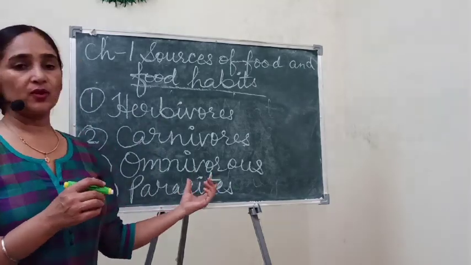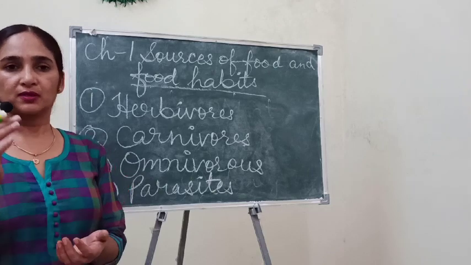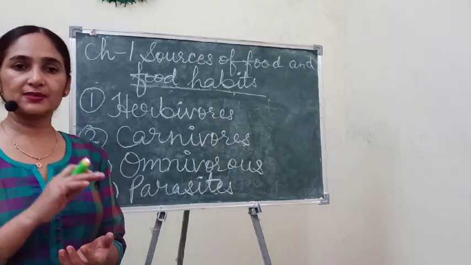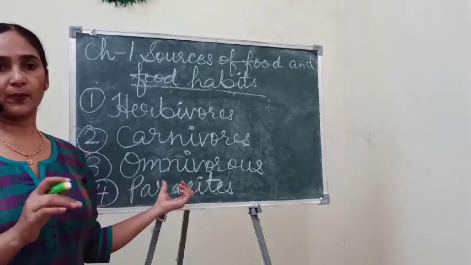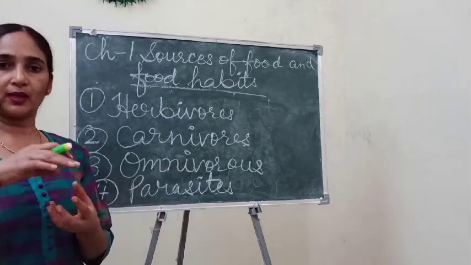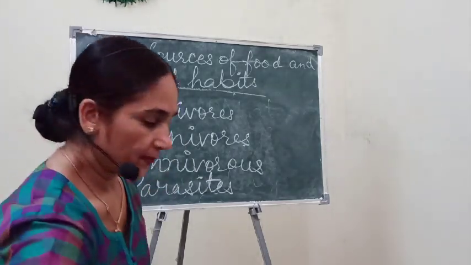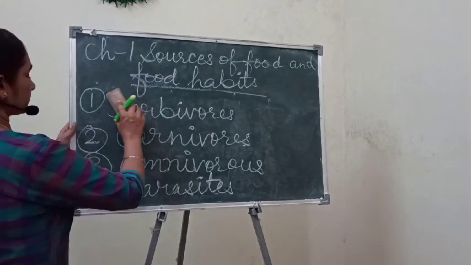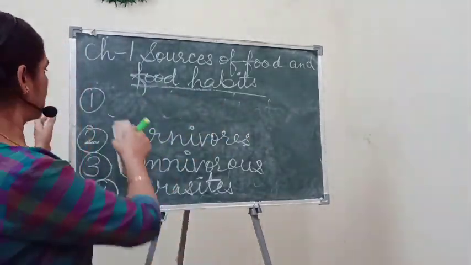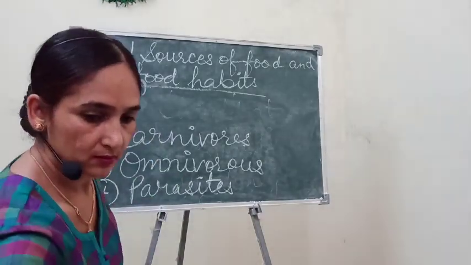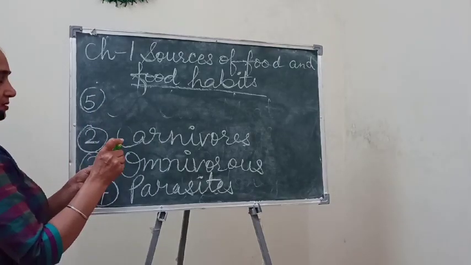And other example you can take as worm which stays in the stomach or intestine of our body, that are also parasites. Okay, so parasites can live on the body or inside the body also. Okay, so after parasites, fifth example is scavengers.